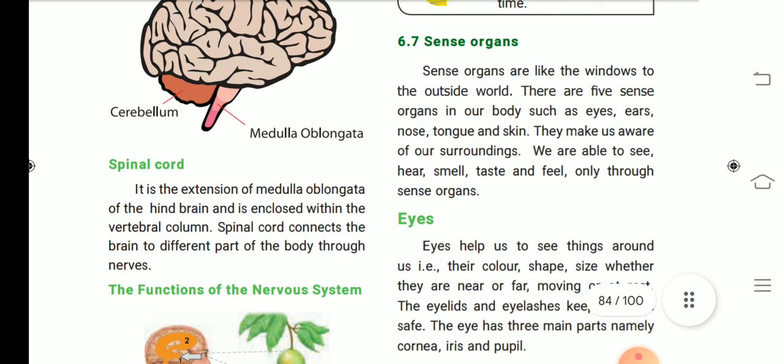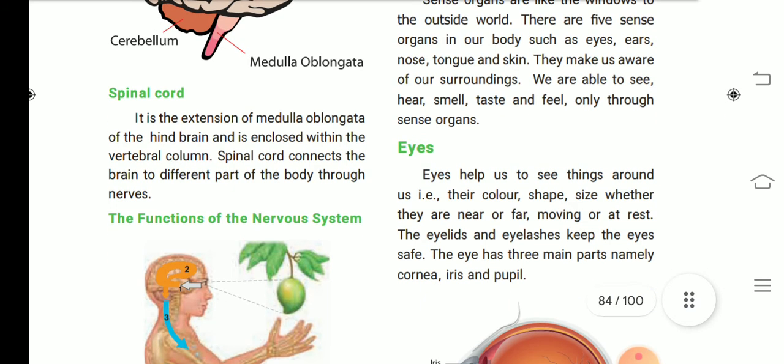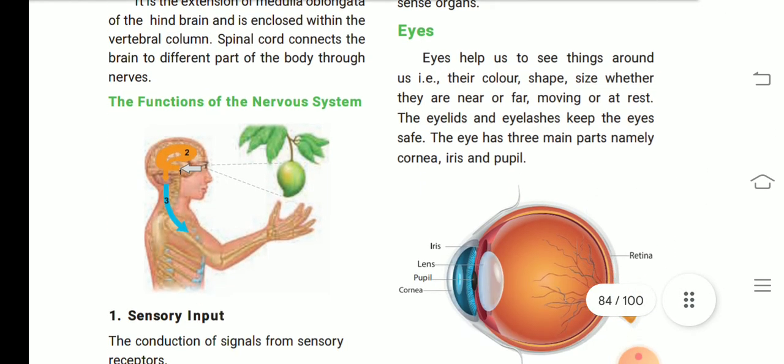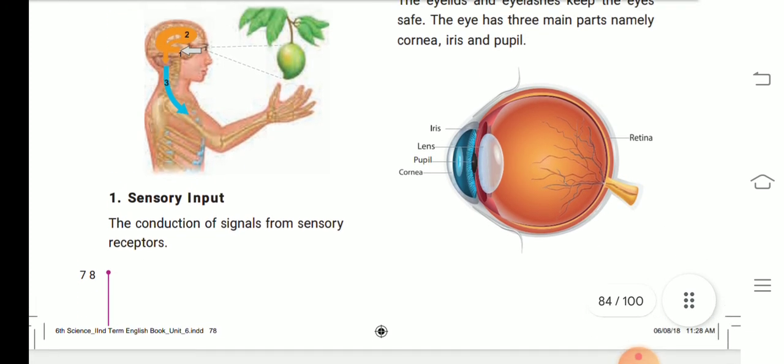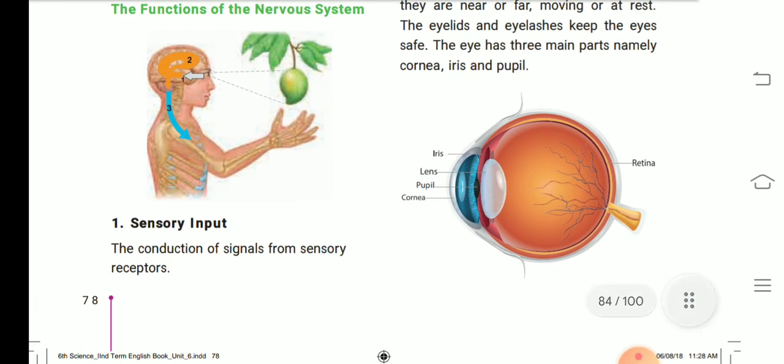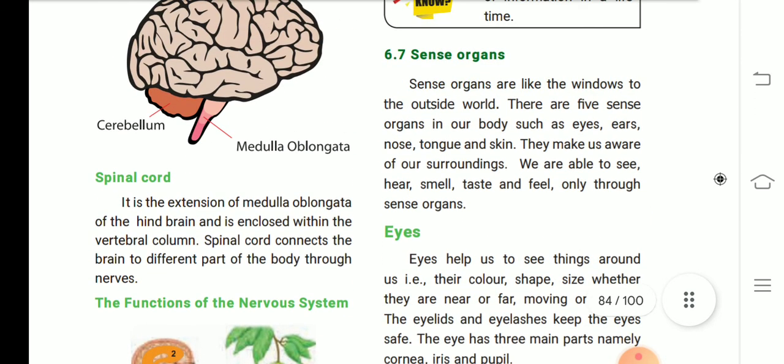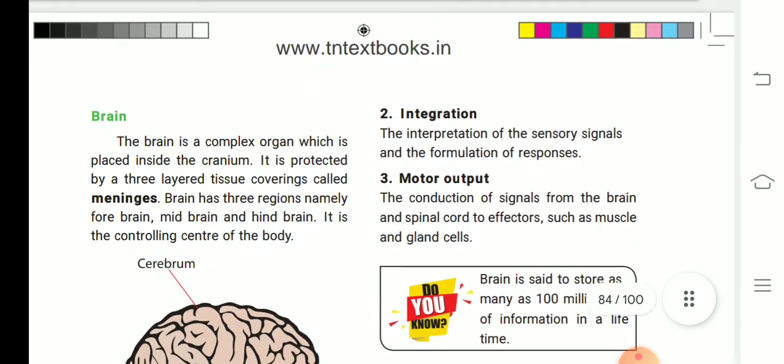Next one, spinal cord. It is the extension of the medulla oblongata of the hindbrain and is enclosed within the vertebral column. The spinal cord connects the brain to different parts of the body through nerves. Next one, the function of nerves. Sensory input, the conduction of signals from sensory receptors.